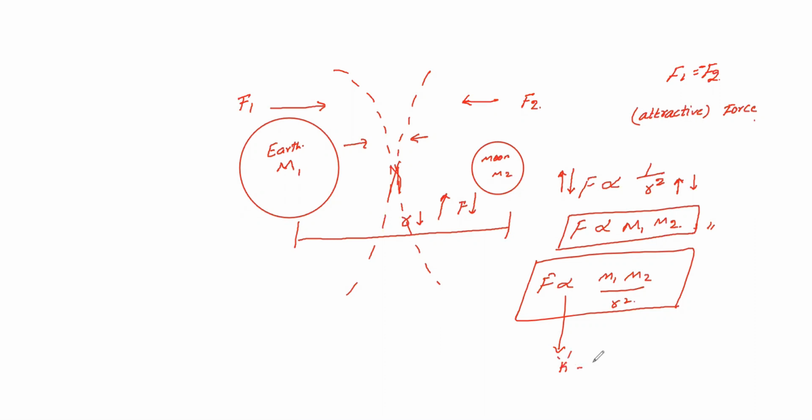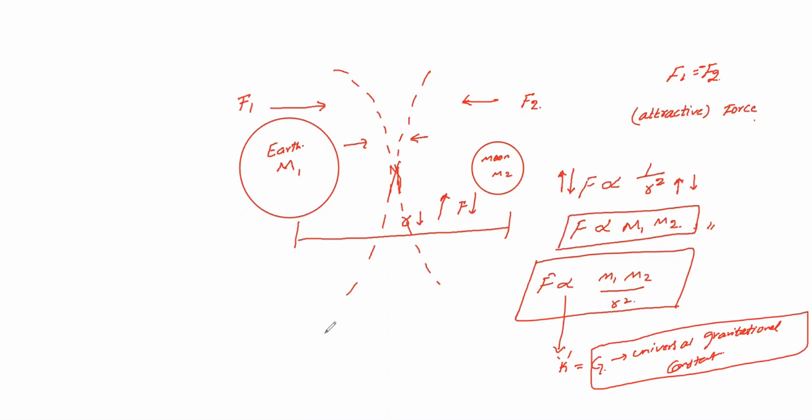This proportionality constant we call the universal gravitational constant. The value of capital G is 6.67 into 10 power minus 11. Remember, capital G value is 6.67 into 10 power minus 11.